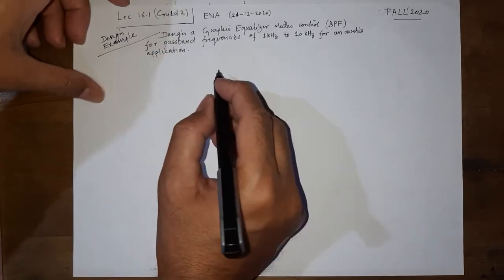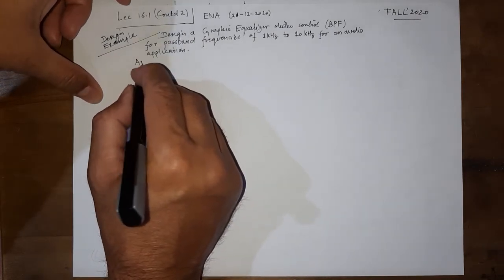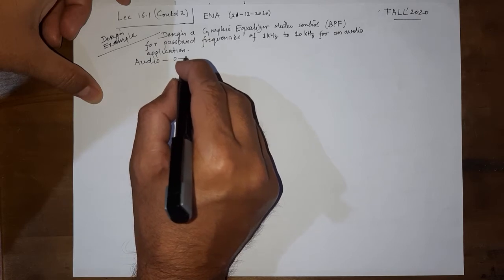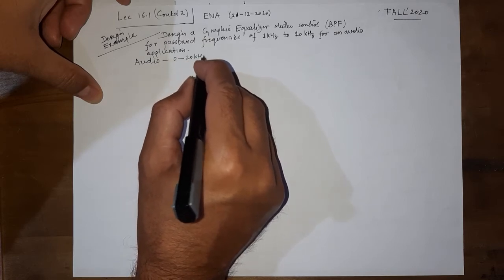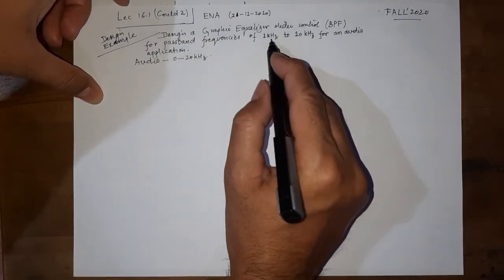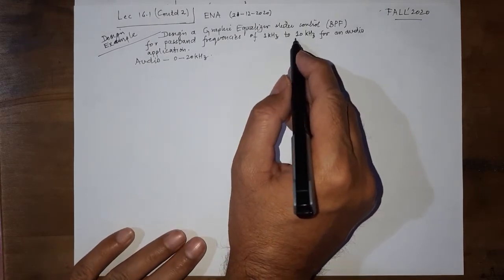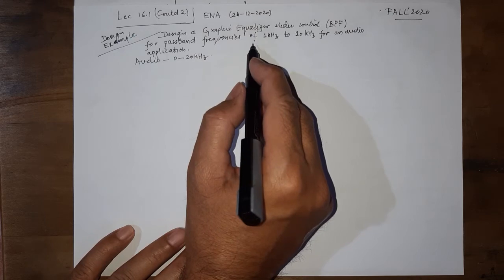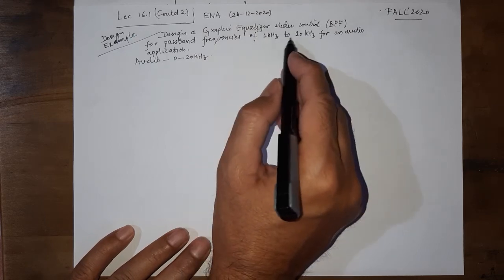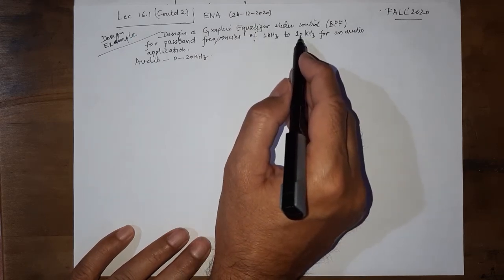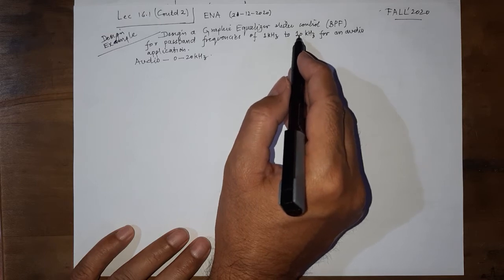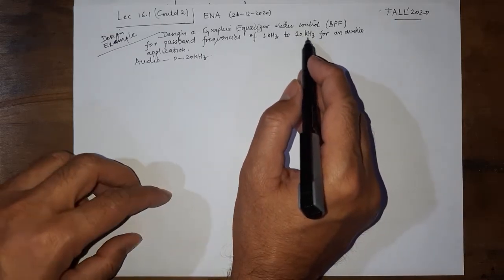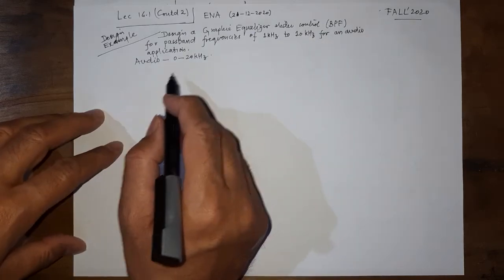So we know we are dealing with audio, and the audio frequency band is from 0 to 20 kilohertz. In this band, from 1 to 10 kilohertz, we want the frequencies to pass, but lower than 1 kilohertz to not pass as freely, and above 10 kilohertz too, they should not pass easily, or they should attenuate more.